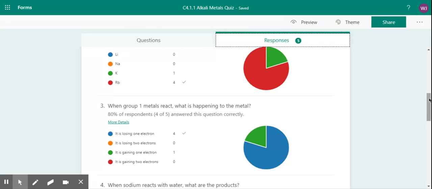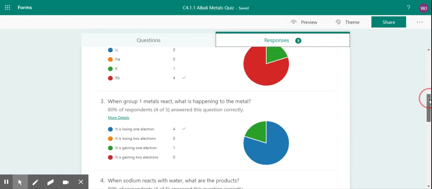If we think back to when we looked at forming ions, the group that they're in determines how many electrons they've got in the outer shell and therefore how many electrons they lose when they react. All of the group 1 metals have got 1 electron in the outer shell, and therefore they're going to lose 1 electron each. Because electrons have a charge of -1, if they've lost it, there's 1 more proton than electron, and therefore the charge is going to be +1. So all of the group 1s are going to lose 1 electron when they react.